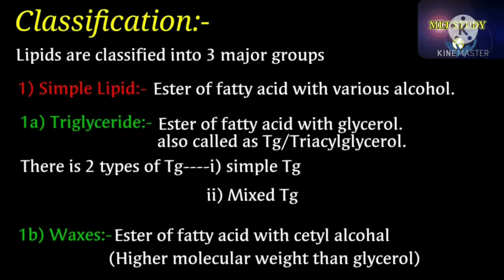Classification. Lipids are classified into 3 major groups: simple lipid, compound lipid, and derived lipid. First, simple lipid, ester of fatty acid with various alcohols. There are 2 types of simple lipid, triglyceride and wax. What is triglyceride? Ester of fatty acid with glycerol. I previously said that simple lipid is the ester of fatty acid with various alcohols, and for triglyceride this alcohol is specific. This is glycerol.